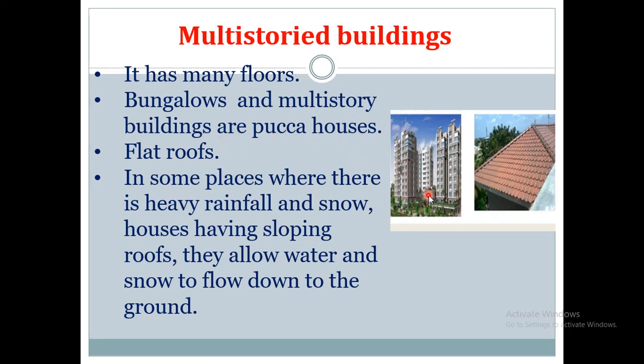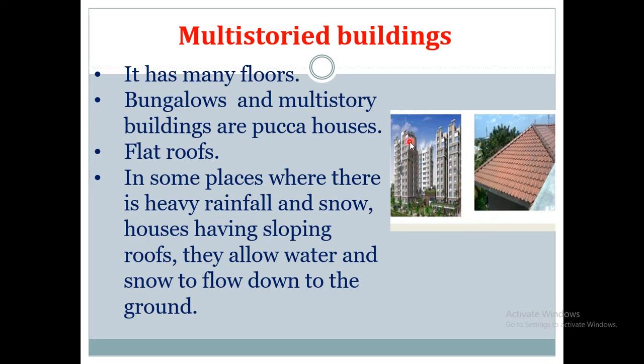There will be flat roofs. In some places where there is heavy rainfall and snow, houses will have sloping roofs which allow the water and snow to flow down to the ground. Understood, children? A multi-storied building is an apartment which has many floors.